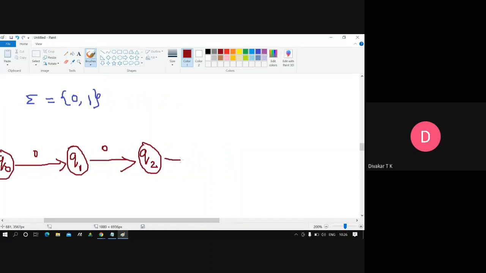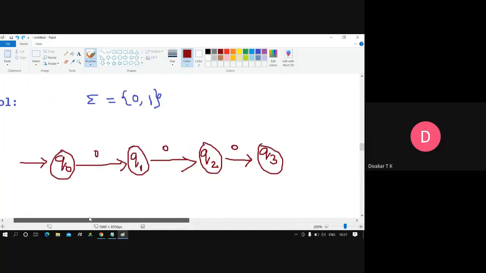Now next, you write Q2 to Q3 here. Now the Q3 part. Next, one more zero you write. Now it's common sense. We are done with 3 zeros. Q0 to Q1, Q2 to Q3, like that we are done. And now it's common sense that we have to make it a final state, because whenever we have three zeros, it should be accepted. Got the clarity, guys? Perfect. So what is the next step?